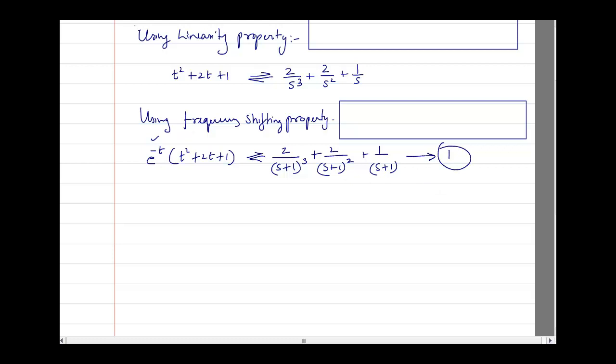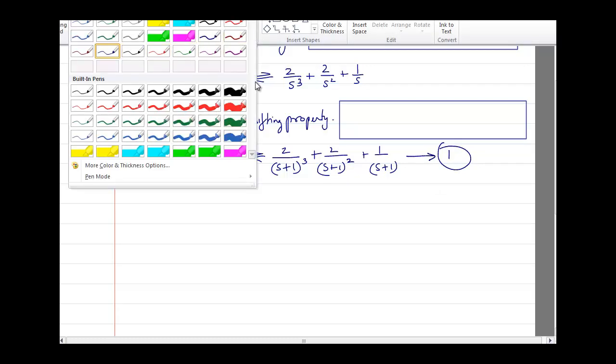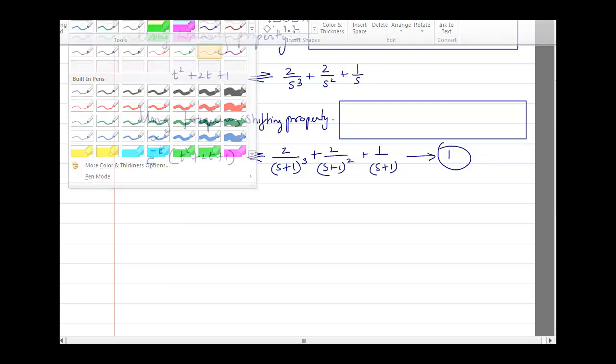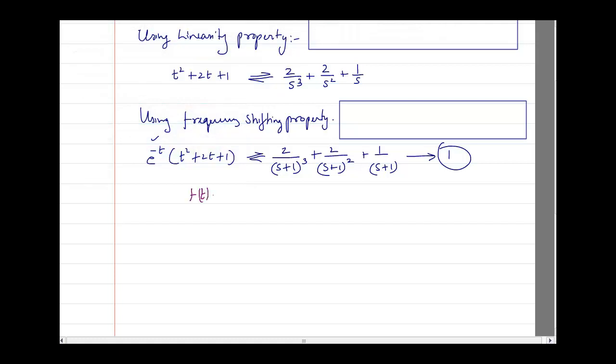Now here I am going to apply the limits. Let me first write. This is f of t. Don't forget that, the first function is f of t. On the right hand side we have F of s, and on the left hand side it is f of t. What you have found out here is completely F of s. Now first we have to find the limit as t tends to 0 of f of t, which is the initial value.